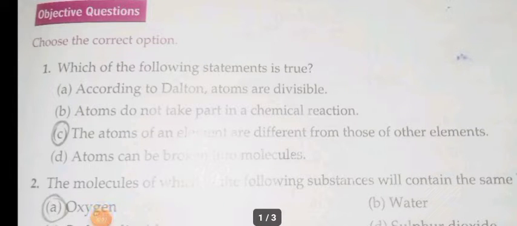We will revise today's lesson 3 in the chemistry book exercise. Okay, children, choose the correct options. Which of the following statements is true? Option A, according to Dalton, atoms are divisible. Option B, atoms do not take part in a chemical reaction. Option C, the atoms of an element are different from those of other elements. Option D, atoms can be broken into molecules. So, which is true?